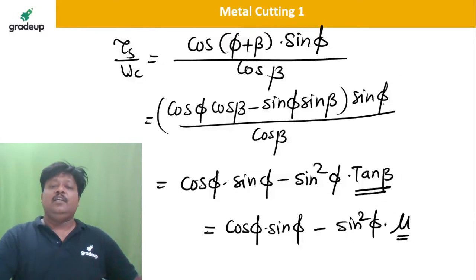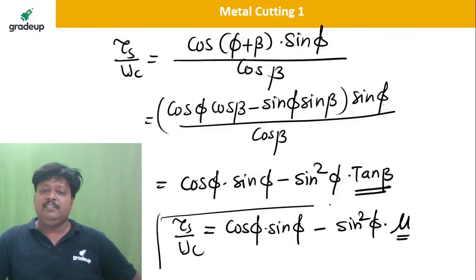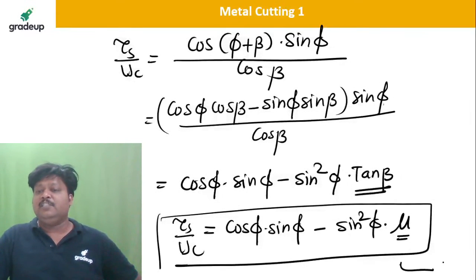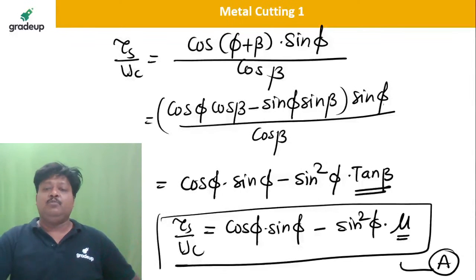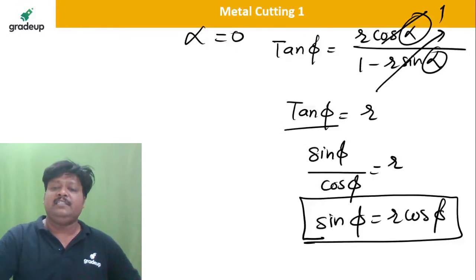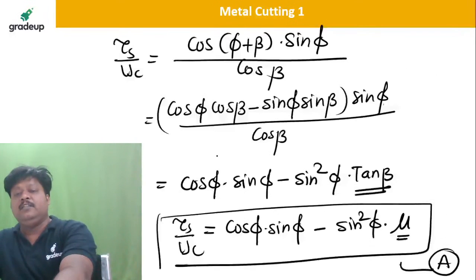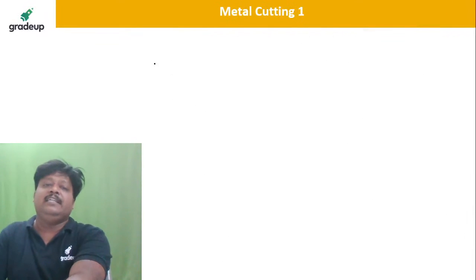So see here. Now, suppose this is tau s divided by UC. This is the equation that we have got. Say this is equation number A. If I put the value of sin phi as r cos phi in equation A, what will you get?